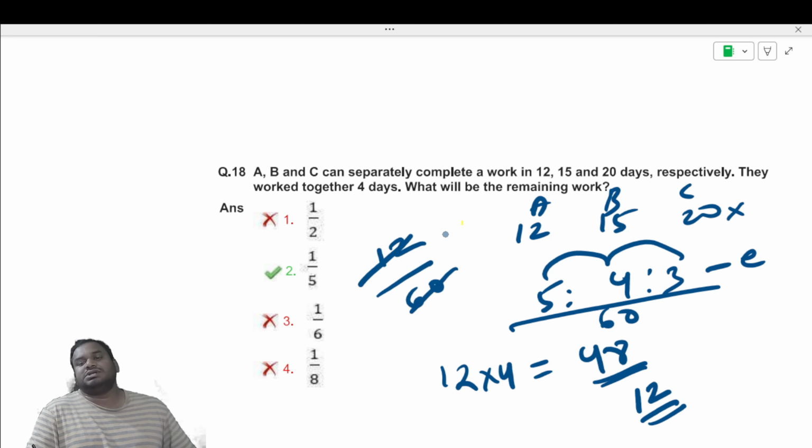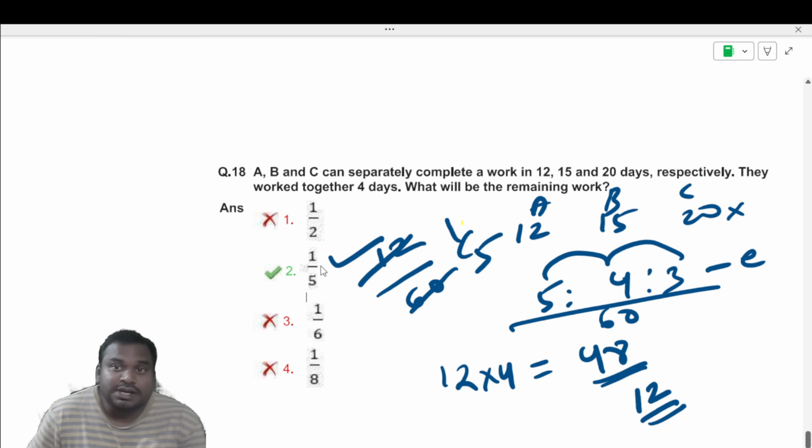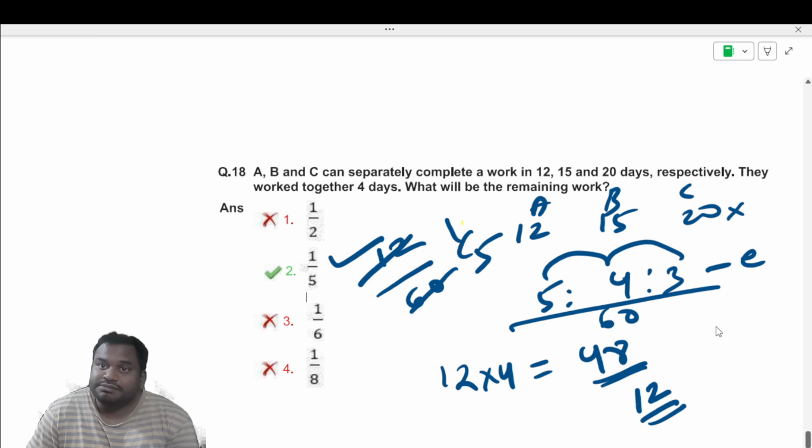So 12 by 60 is 1 by 5. 1 by 5 portion is remaining, or else 20% of the work is remaining. Out of 60, 48 will be 80% and the remaining is 20%. 12 by 60 is nothing but 1 by 5. If you multiply with 100, it will be 20%. So 20% of the work is remaining.